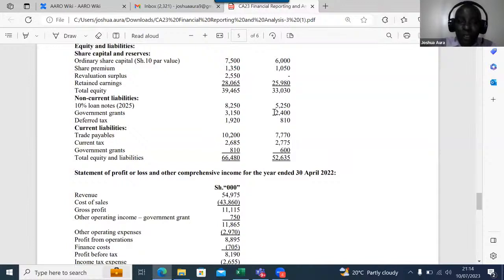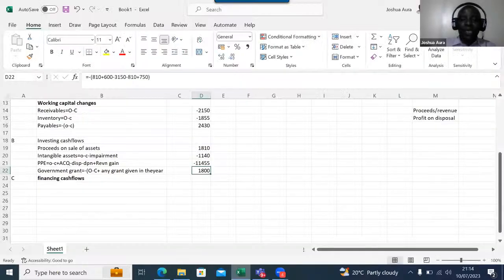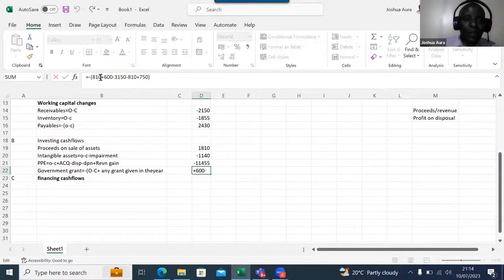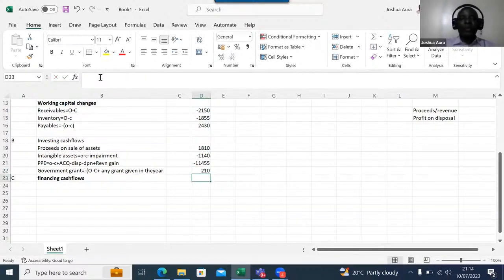I took this wrongly. Government grant should be 2400. The beginning balance here should be 2400. How did I get that really? Okay, so what figure are they getting here? They're now getting 210. 2400 plus 600.